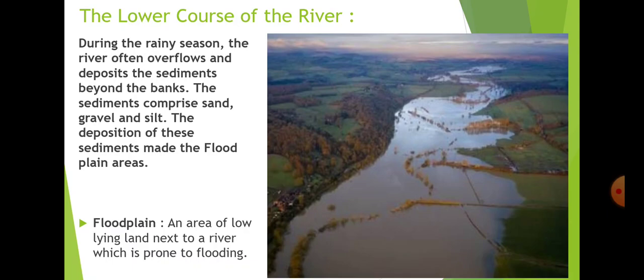And this floodplain is very fertile. Though the flooded areas get affected during the rainy season, after or before that rainy season, whatever crops are grown in those areas produce in a very good amount. So the floodplain is the area which is created by the rivers during its lower course.